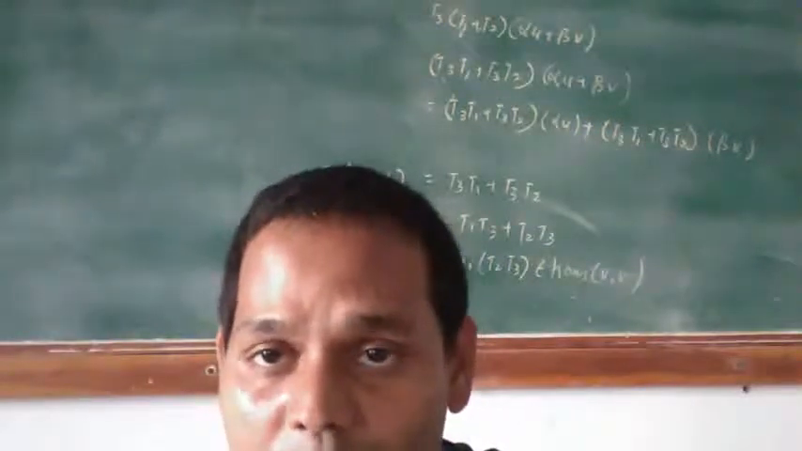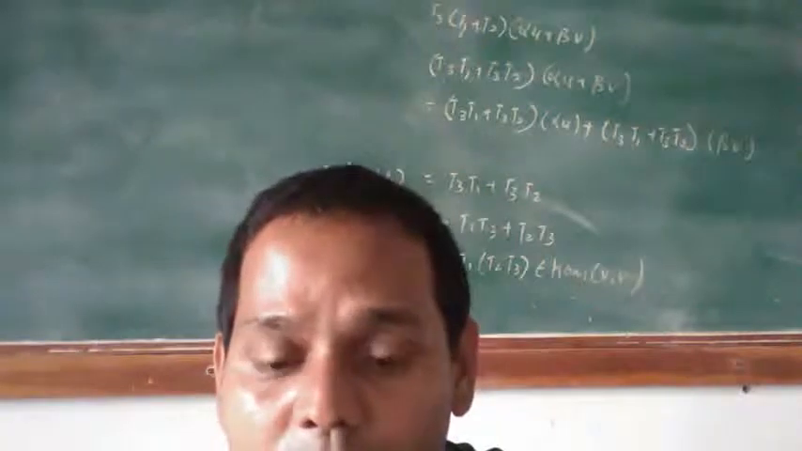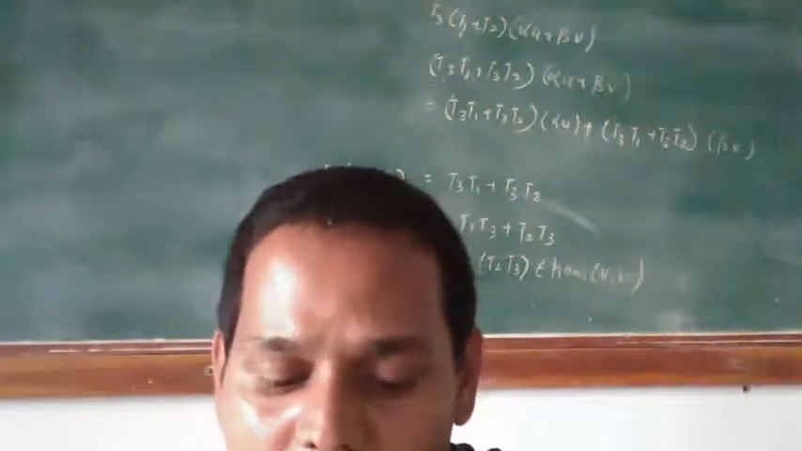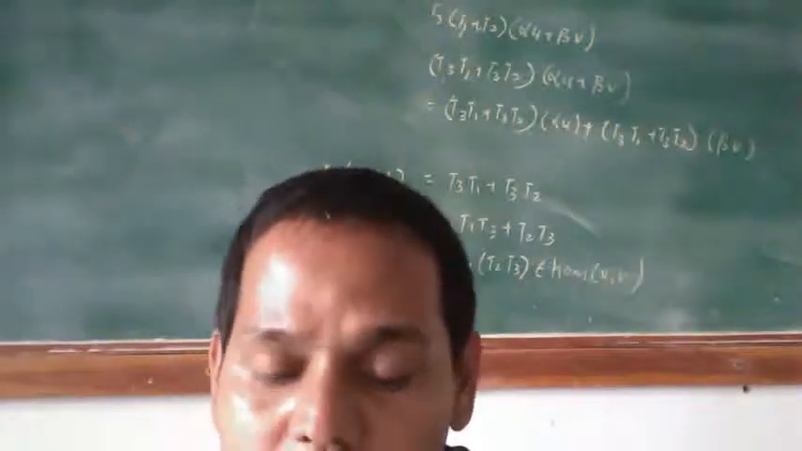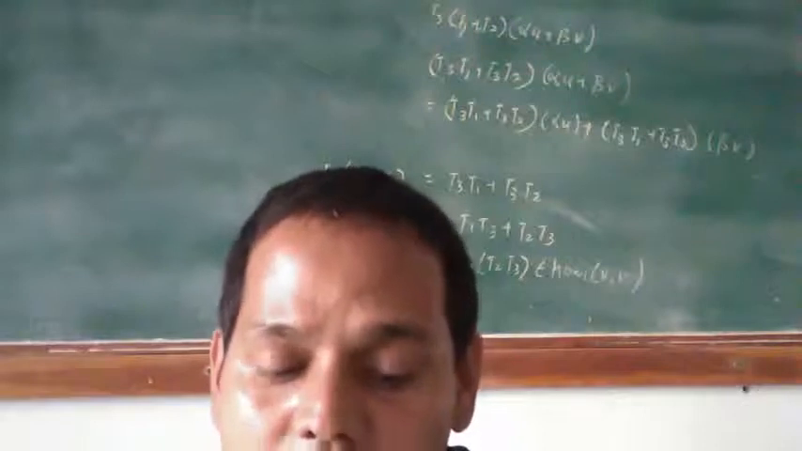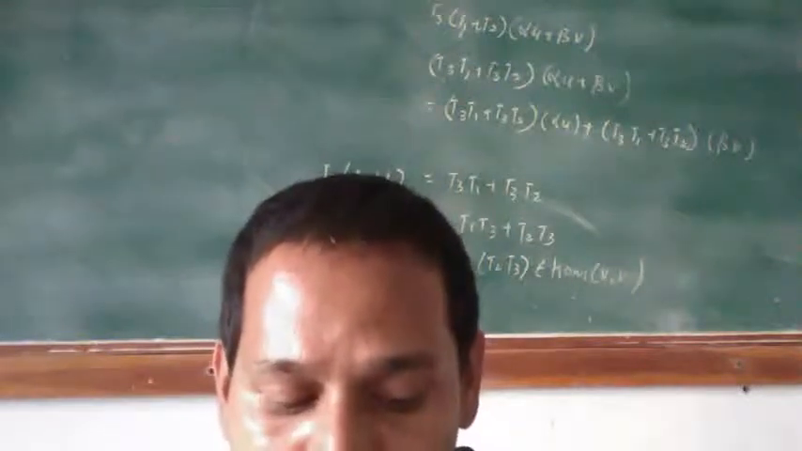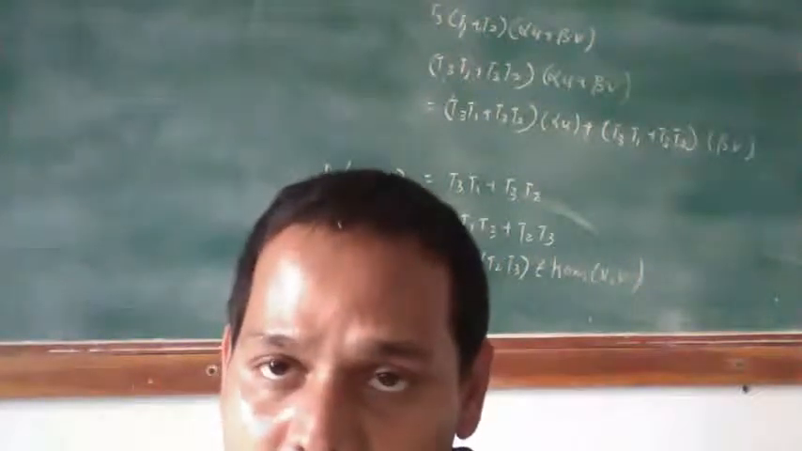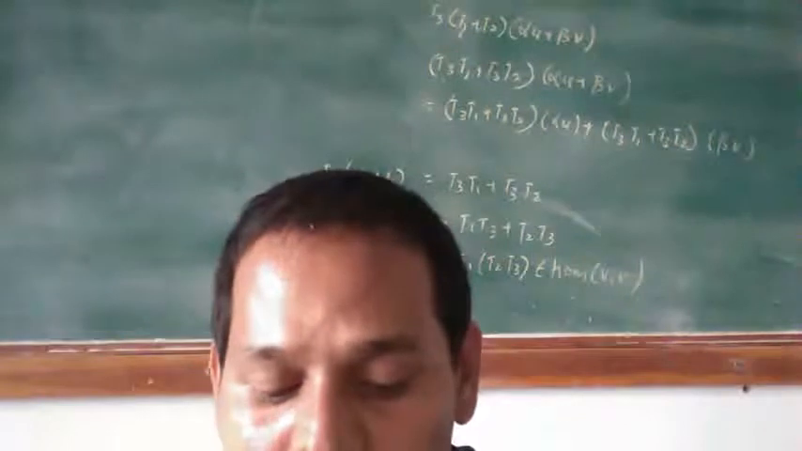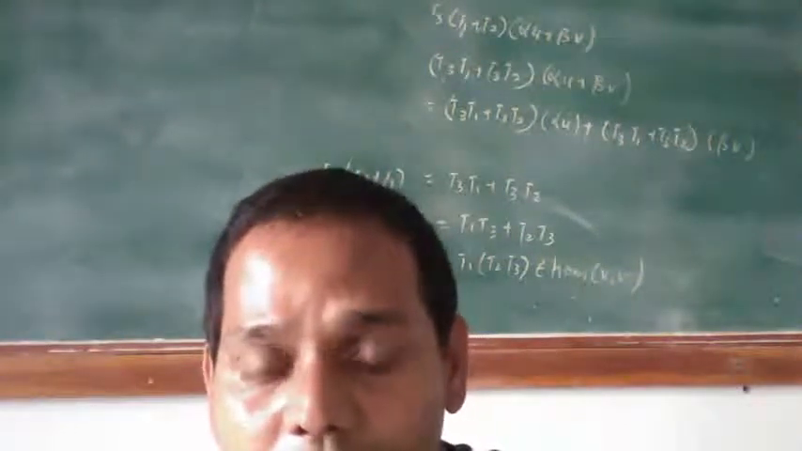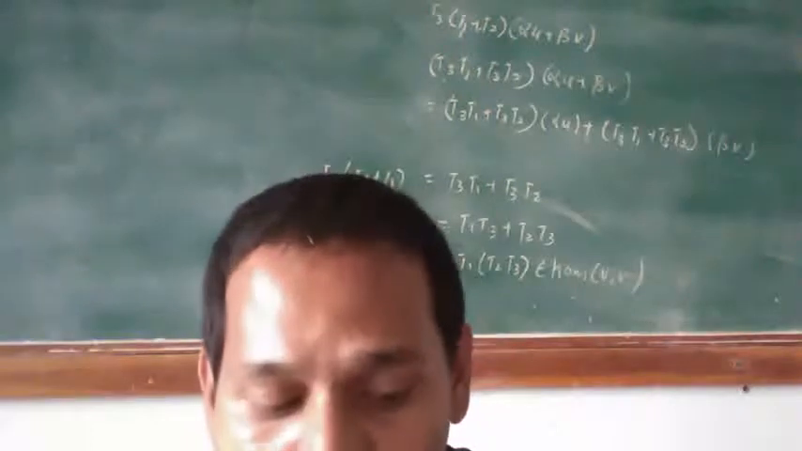Hom of V is an algebra over F. We denote it by A of V, and whenever we want to stress the role of the field F, we shall denote it by A_F of V. Next definition: linear transformations on V over F are elements of A_F of V. A of V is the ring or algebra of linear transformations on V.